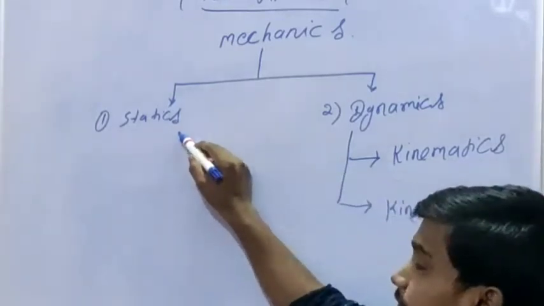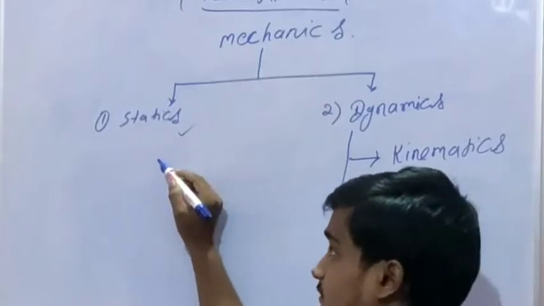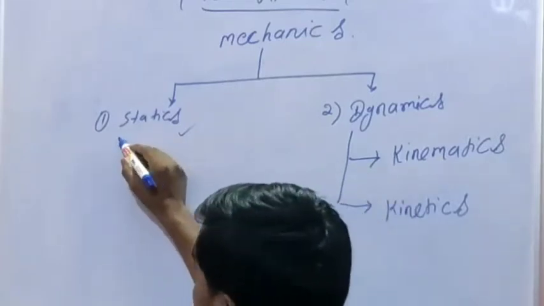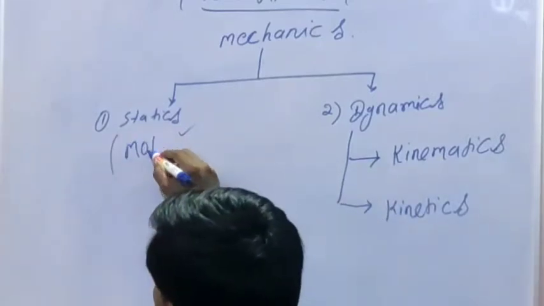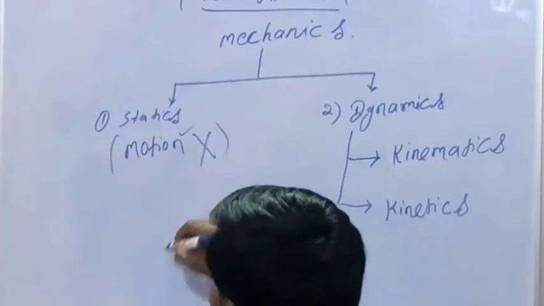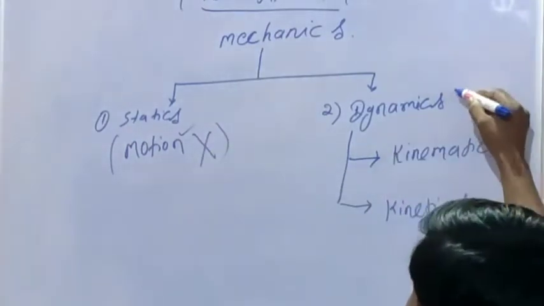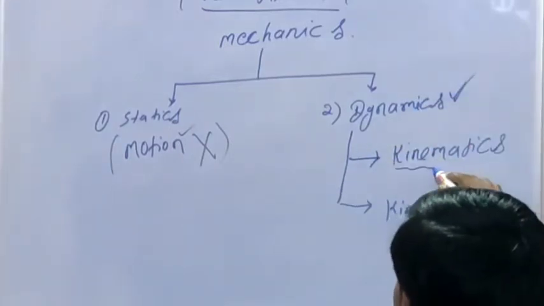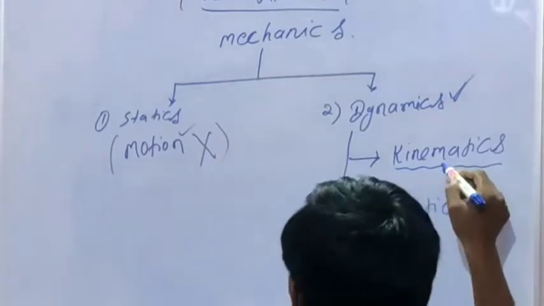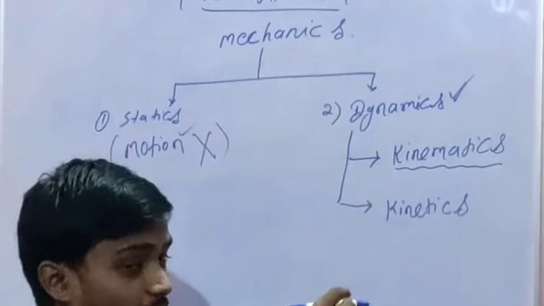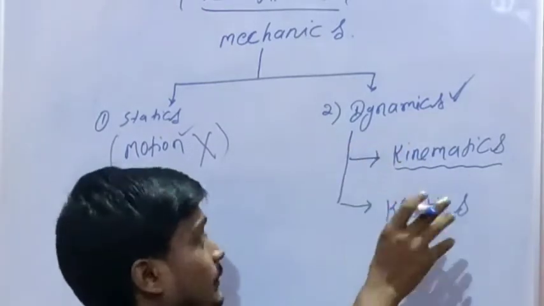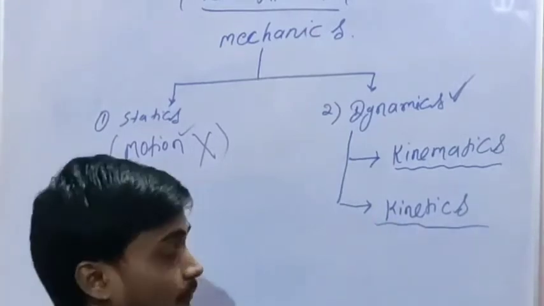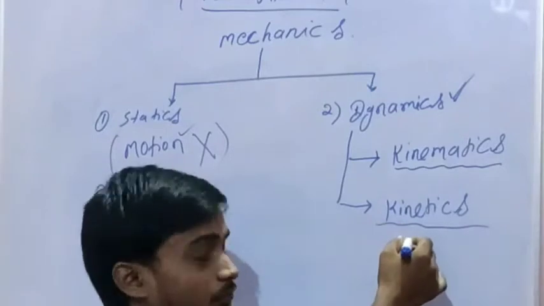In statics mechanics, only the body is considered in a static condition, so here motion is restricted. And in dynamics, motion is happening. In kinematics we study the motion of a particle without considering the force applied on the body. In kinetics we study the cause of motion.